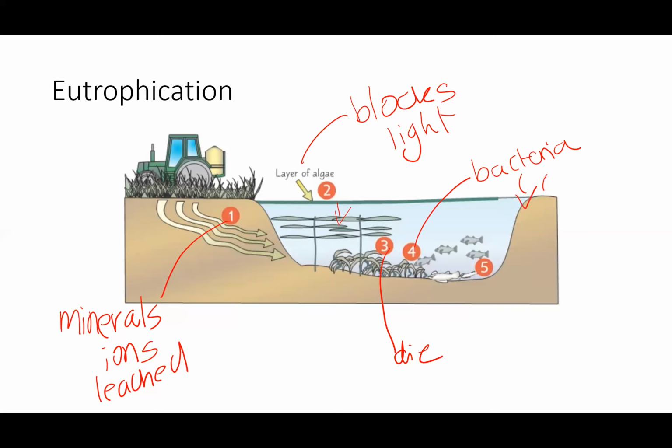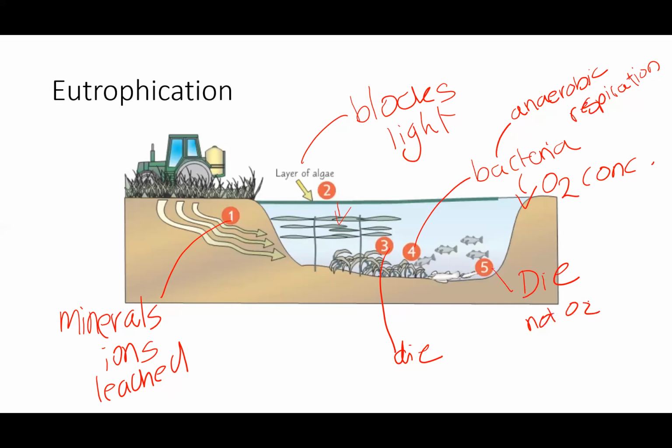So that causes our O2 concentration to go down, because all these bacteria are carrying out respiration. Because of this reduction in oxygen, fish and other aquatic organisms are going to die because there is not enough dissolved oxygen. So there's not enough O2. And that's basically what eutrophication is.